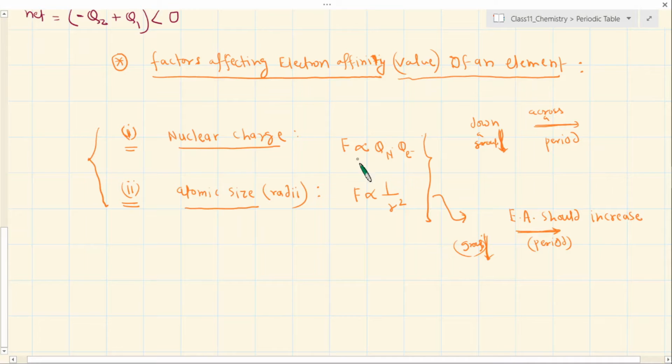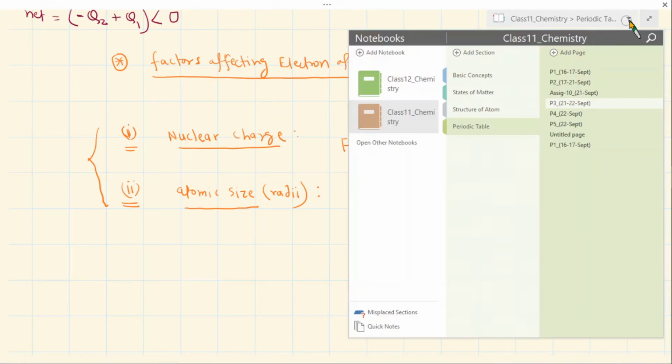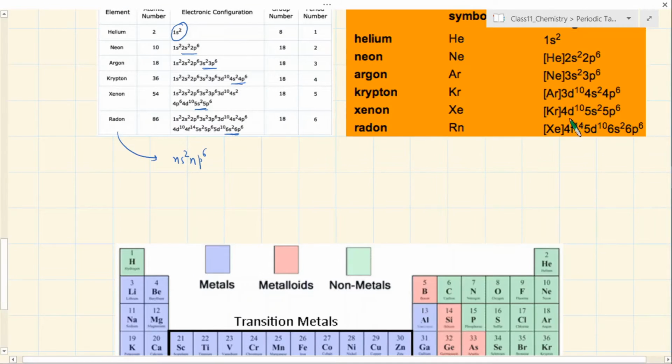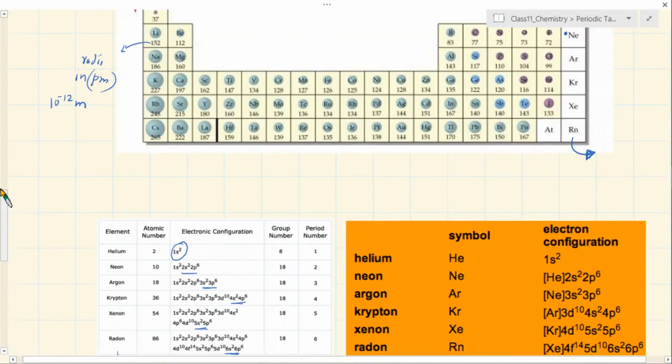Because nuclear charge is increasing, no doubt. Drastically the nuclear charge will increase from sodium to potassium to rubidium. But at the same time, the next electron that has to be added is farther and farther away from the nucleus. Like in this diagram, in the first slide here, I will go back to this representation.